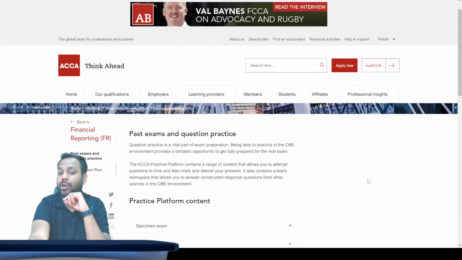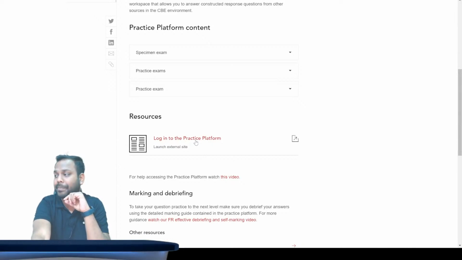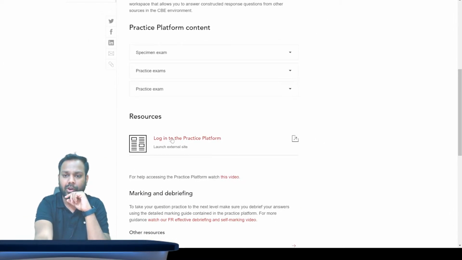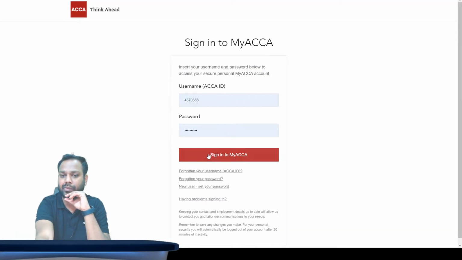Now it will ask you to log in to the ACCA practice platform. Can you see here? Log in to the ACCA practice platform. Now log in. This is the opening of the ACCA practice platform.